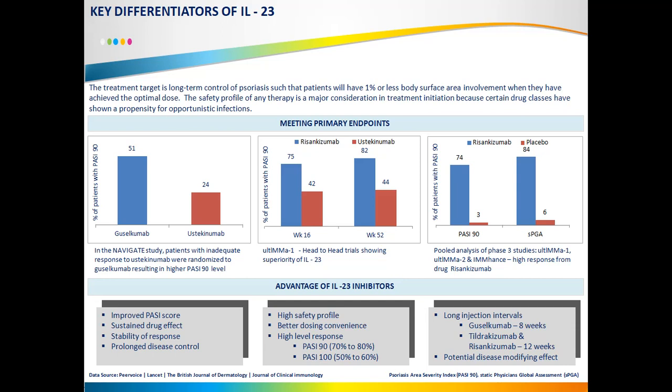So we can see that IL-23 has a better profile than all other biologics. Thus, we can differentiate IL-23, and this proves that the client's drug PSO-W8 will be a good differentiator for treating moderate to severe psoriasis. This is how we should present this slide.